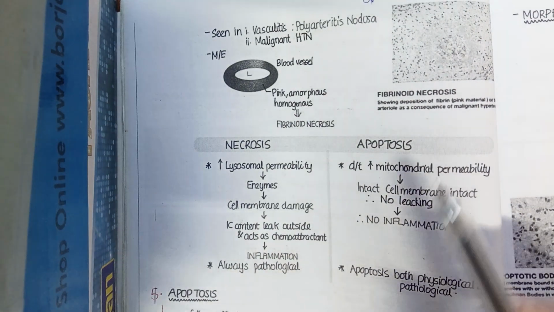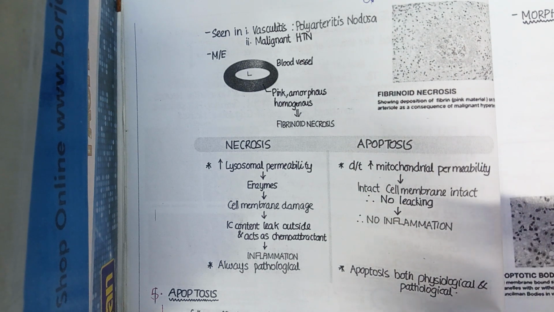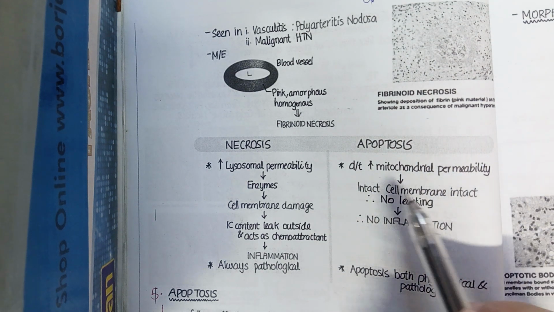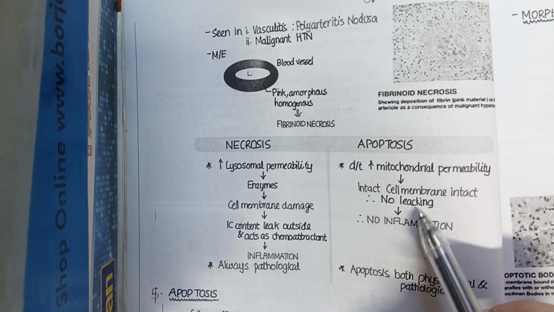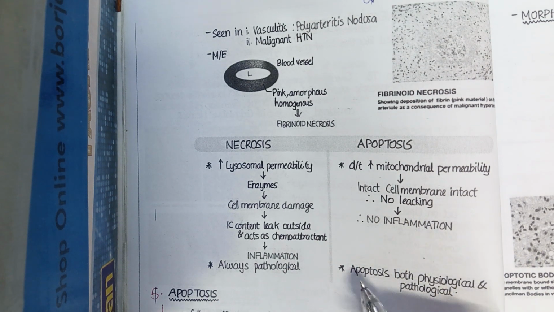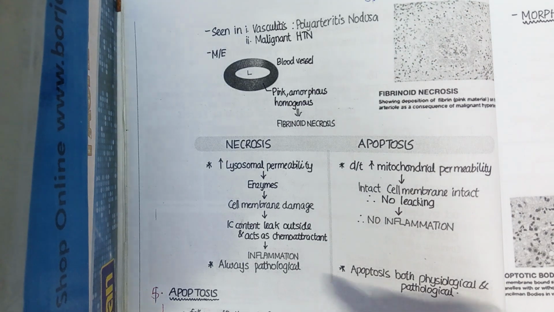On the other hand, the mitochondria are involved in apoptosis due to increased mitochondrial permeability. But remember, the cell membrane here is intact, with no leaking. If there is no leaking, there is no inflammation. Leaking leads to inflammation, so in apoptosis there is no inflammation. And remember, apoptosis is both physiological and pathological. In the next lecture we will discuss apoptosis.